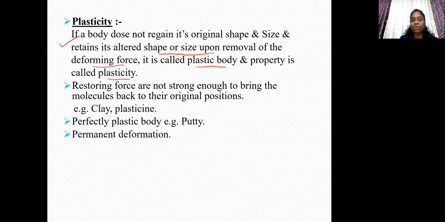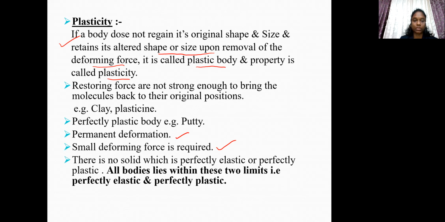Plastic bodies undergo permanent deformation. Means once they get deformed, they cannot regain their original shape and size. Then, small deforming force is required for the deformation of plastic bodies. In reality, there is no solid which is perfectly elastic or plastic. All bodies lie within these two limits, that is perfectly elastic and perfectly plastic. So this is all about plasticity.